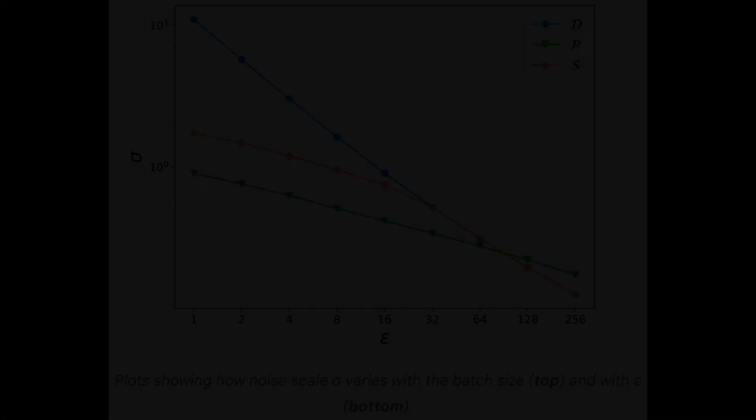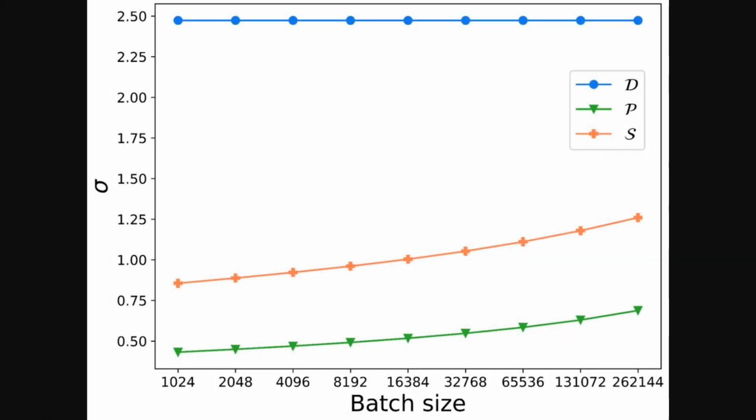gap. So this figure explores how the noise scale, sigma, varies with batch size. Again, we have deterministic, Poisson, and shuffled sampling represented by the blue, green, and orange lines, respectively. Interestingly, the noise required for deterministic batches remains constant regardless of batch size. However, for both Poisson and shuffled sampling, the noise scale increases with batch size, with shuffling consistently requiring more noise than Poisson, further highlighting the privacy implications of the shuffling approach.